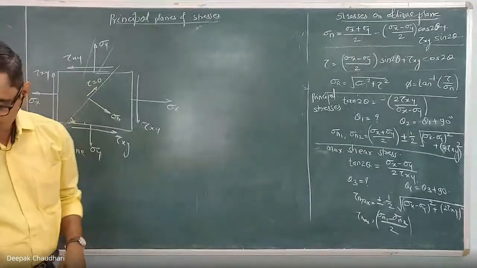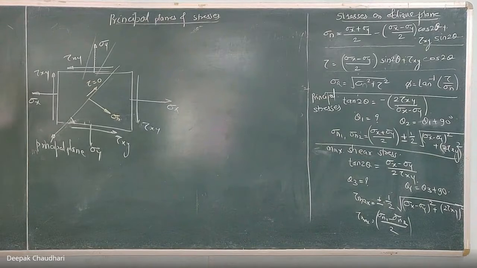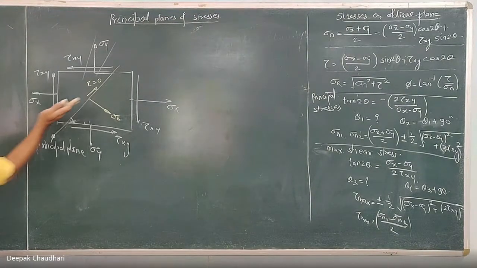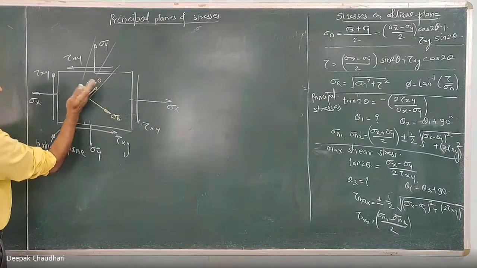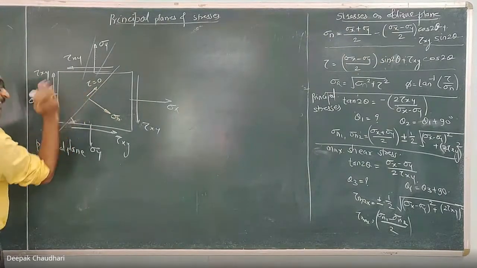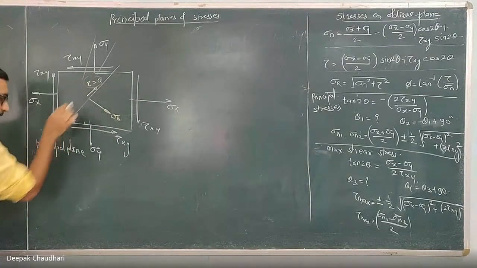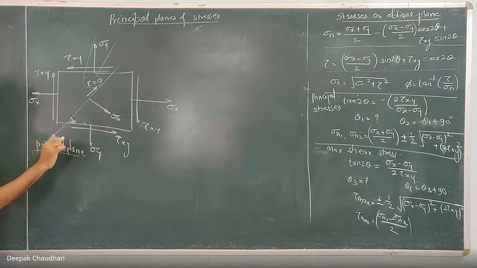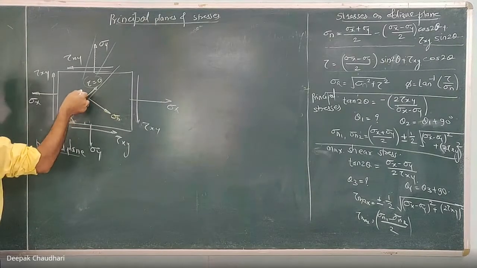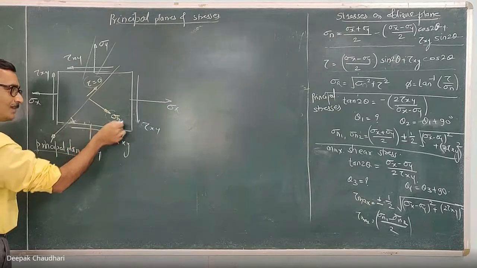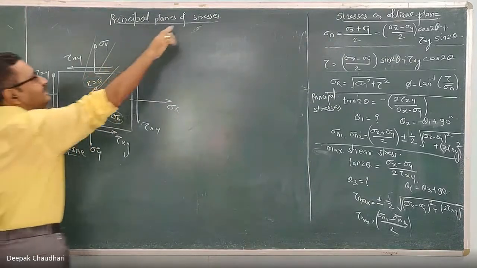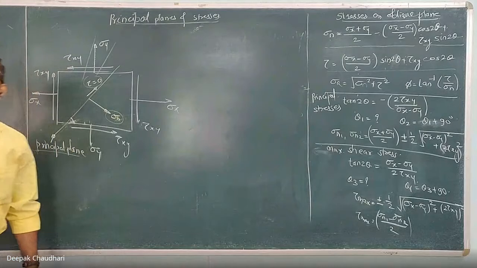Okay, so what is the principal plane? The plane in a strain body on which there is no shear stress. Okay, I have considered a number of planes. Out of them, there is one plane on which the shear stress is zero. That plane is known as a principal plane, and the normal stress acting on a principal plane is known as the principal stresses.